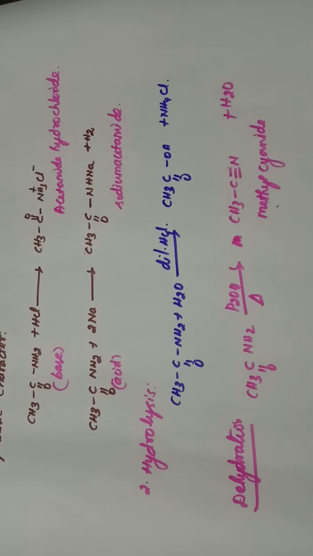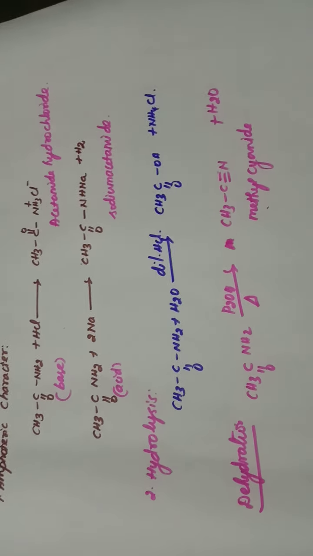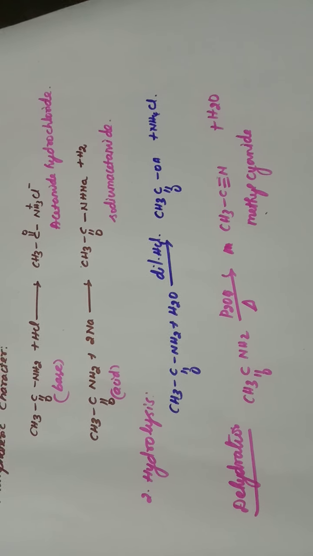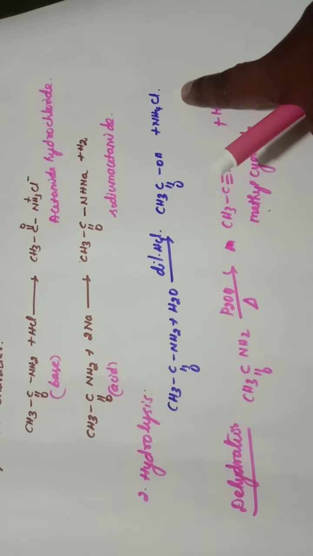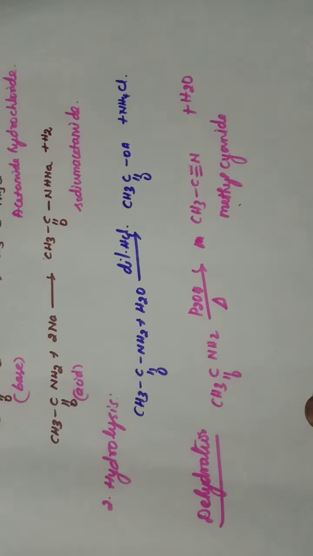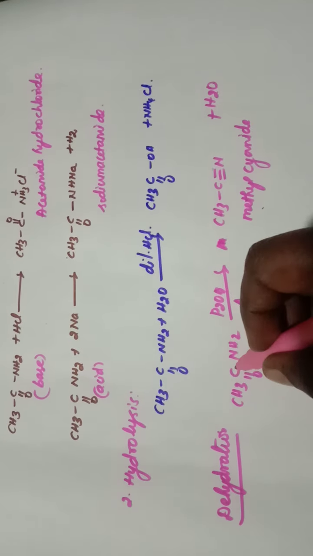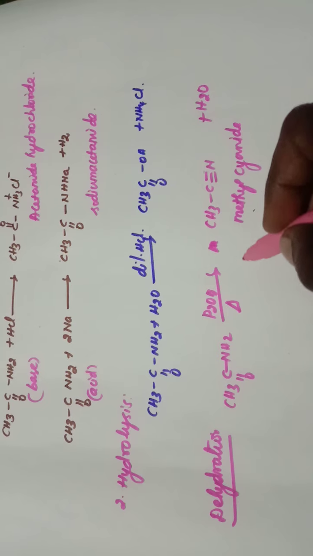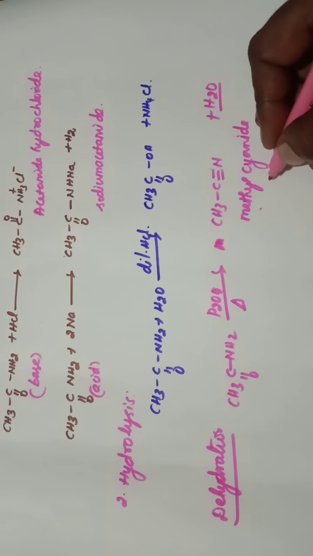Next one is hydrolysis. Hydrolysis of amides gives an acid. When amides are hydrolyzed in the presence of dilute HCl, it will give acetic acid and ammonium chloride. Next one is dehydration reaction. When this acetamide is treated with P2O5, that is phosphorus pentoxide, which acts as a dehydrating agent, and here a water molecule is removed, we will be getting methyl cyanide.